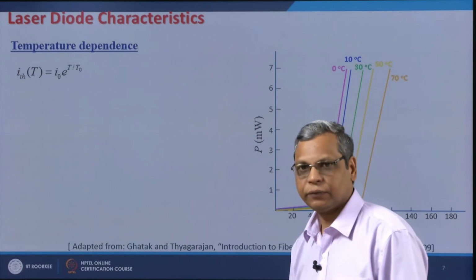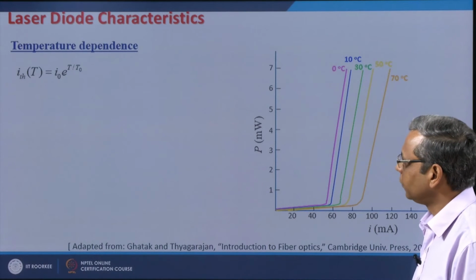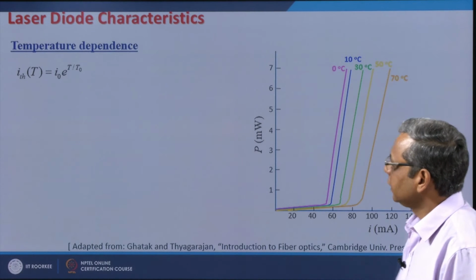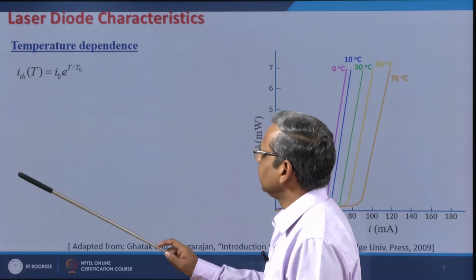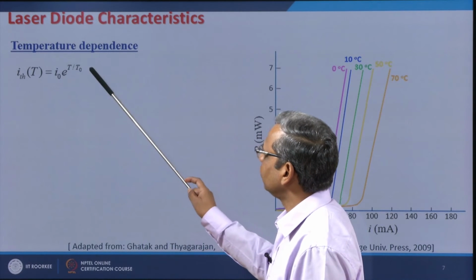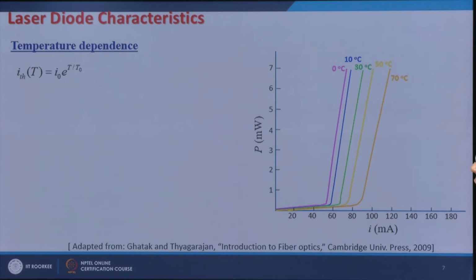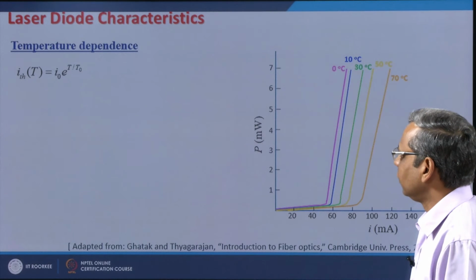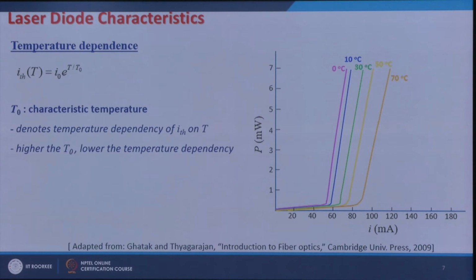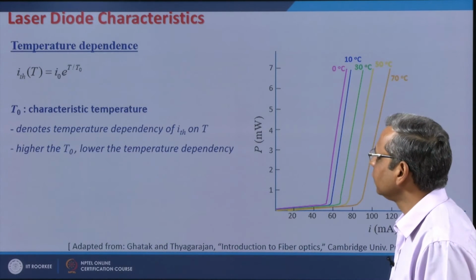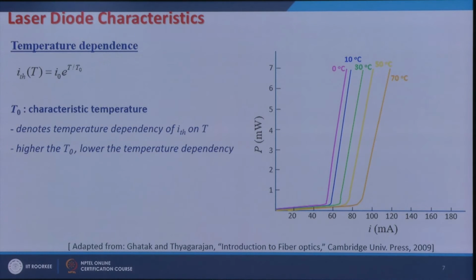and if I fit an empirical relation between the temperature and the threshold current, this relationship fits very well to the experimentally observed data. It is Ith at temperature T equal to I0 e to the power T over T naught, where I naught and T naught are the characteristics of a particular material or laser diode. T0 is known as characteristic temperature and it denotes the temperature dependency of Ith on T. Of course, the higher the value of T naught, the lower the temperature dependency.